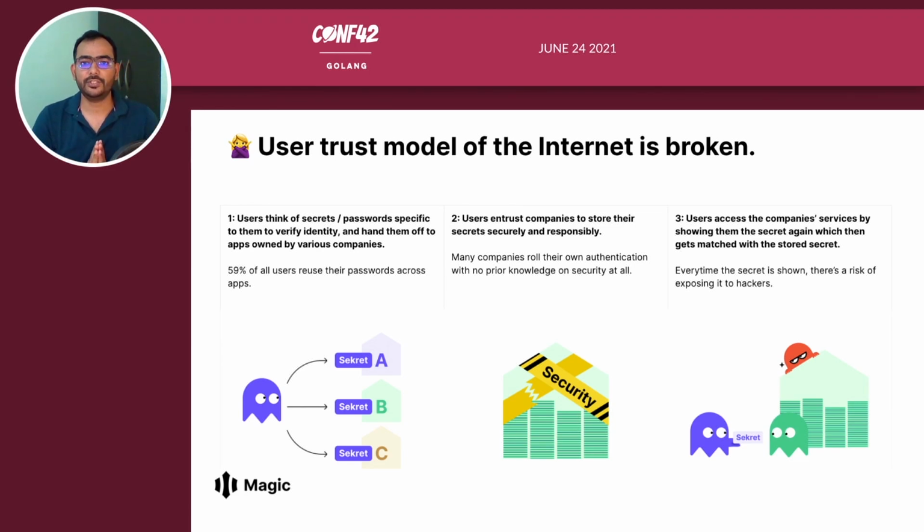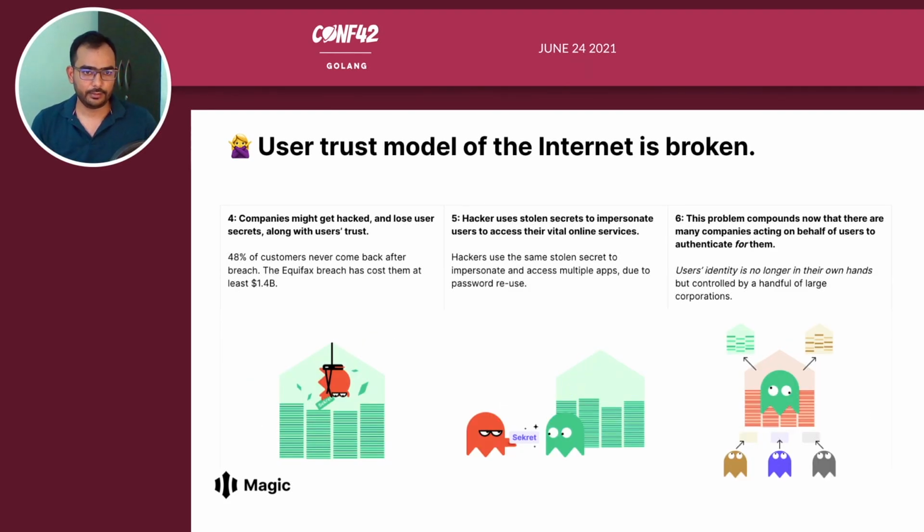Users entrust companies to store their secrets securely and responsibly, but many companies roll their own authentication without any prior knowledge of security at all. Users access the company's services by showing the secret again and again to the developer. And every time that secret is shown, there is a risk of exposing it to the hackers. Consider this step as similar to writing your secret on a piece of paper and giving it to the application developer.